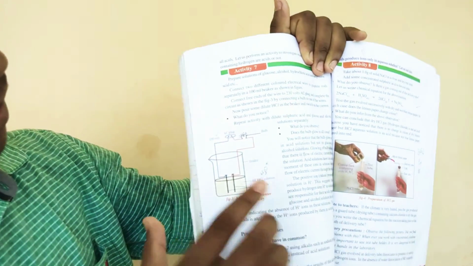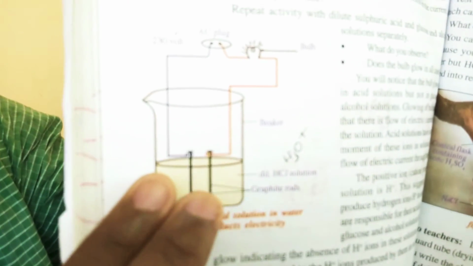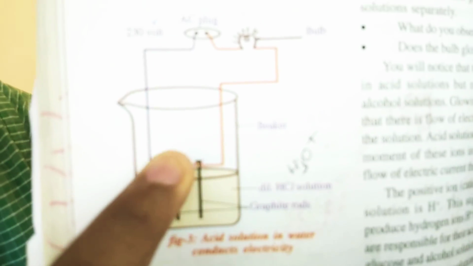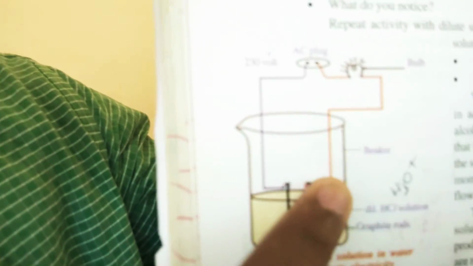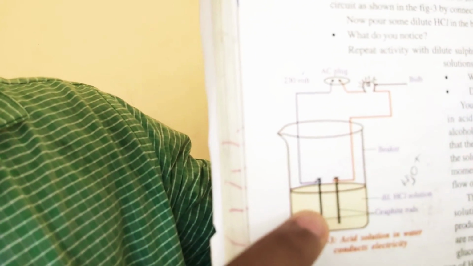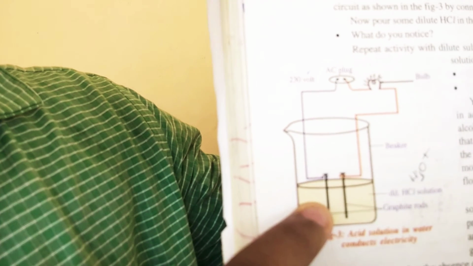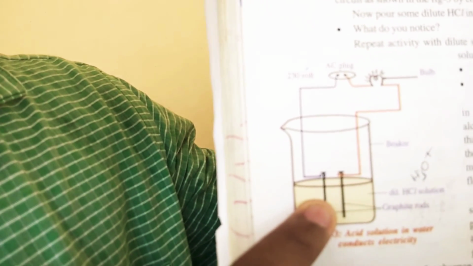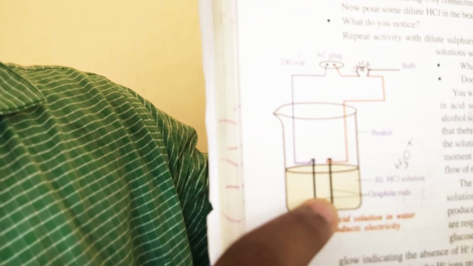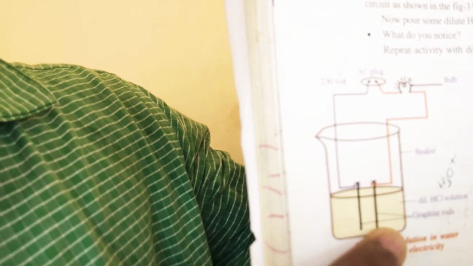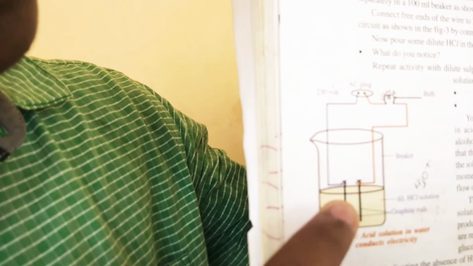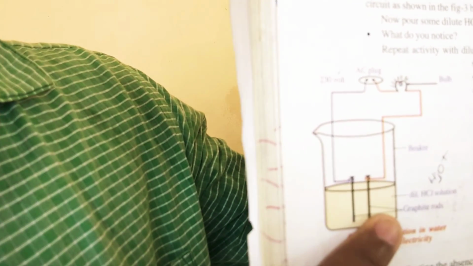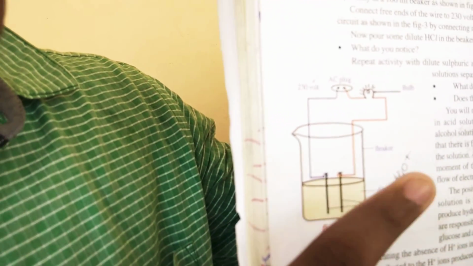Observe, friends. Here I have taken a beaker and two electrodes. In the hydrochloric acid solution, I attached a 230 volt wire and a bulb. Here is a solution of alcohol, glucose and hydrochloric acid. The graphite rod produces plus, nothing but the anode, and here minus is the cathode. By the combination of anode and cathode, electricity is produced by the dilute HCl solution.